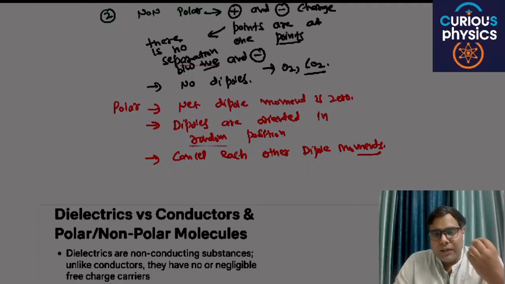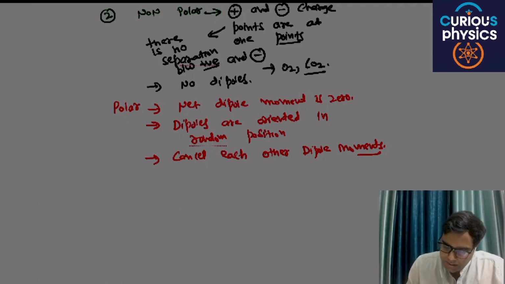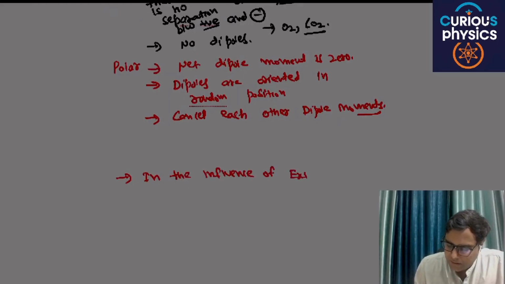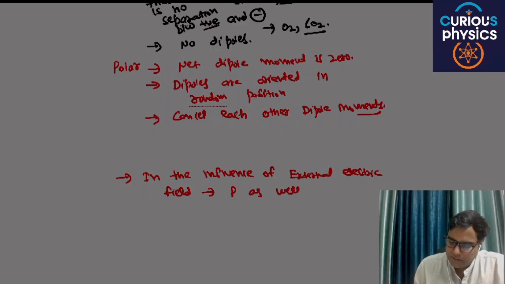And next, the main point: in the influence of an external electric field, polar as well as non-polar dielectrics show some dipole movement.